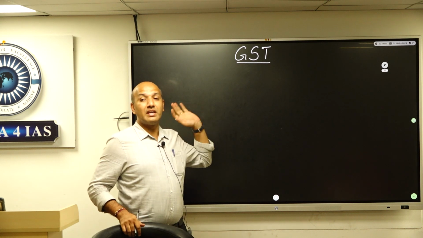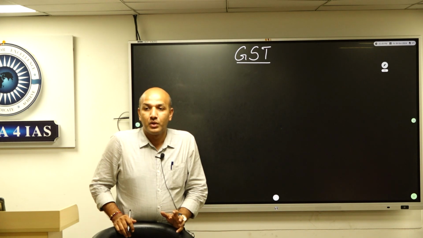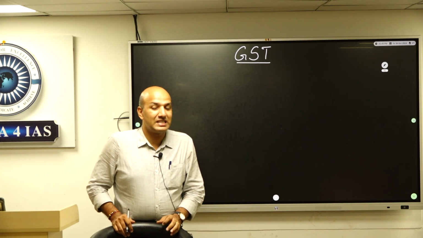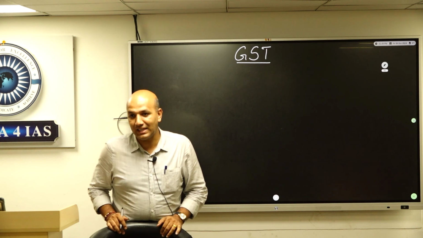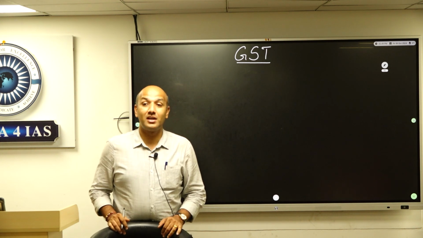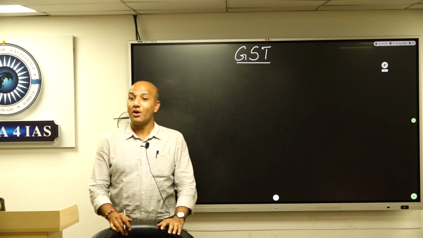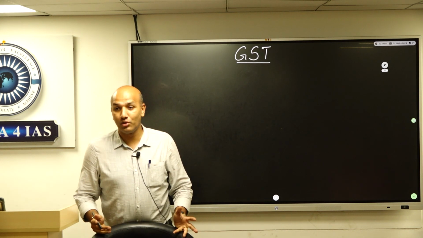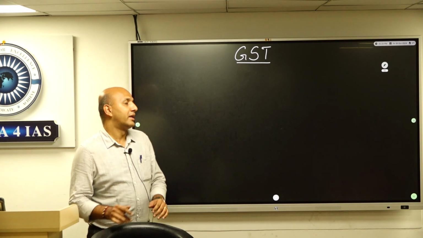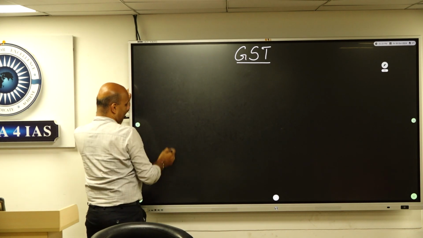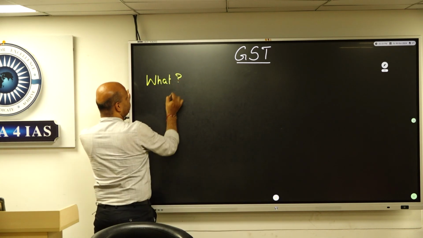So what we are discussing is GST, which is nothing but goods and services tax, right? The government called it good and simple tax. The opposition called it Gabbar Singh tax. So was the government right? Was the opposition right? Were both right? Were both wrong? This is something that we'll try to understand. Clear? Chalo.